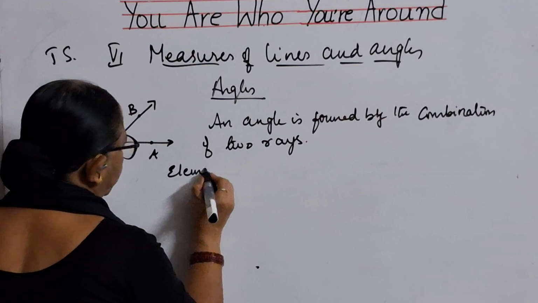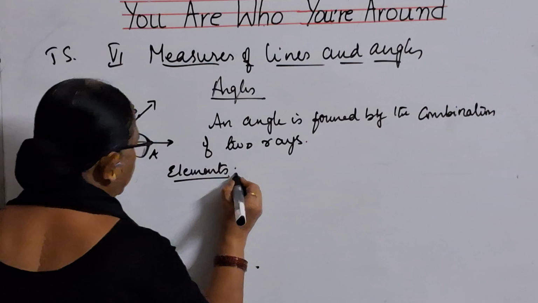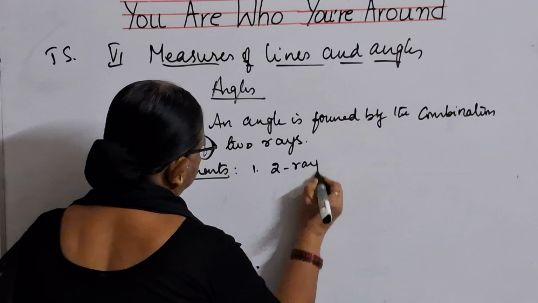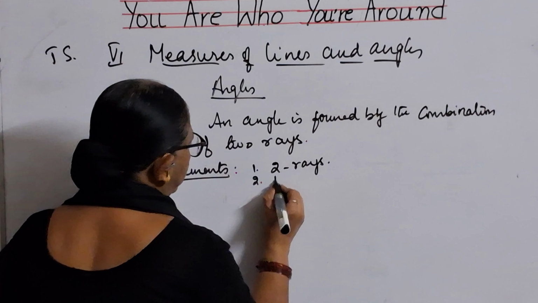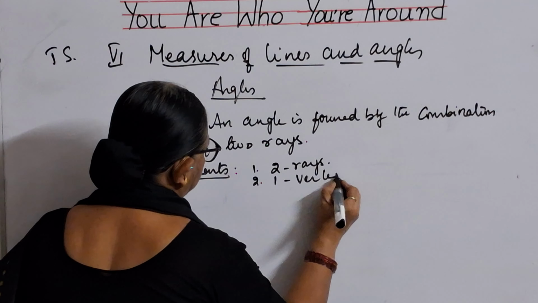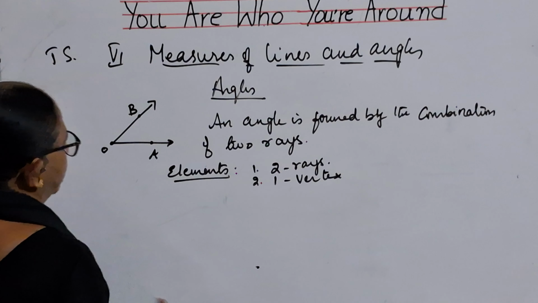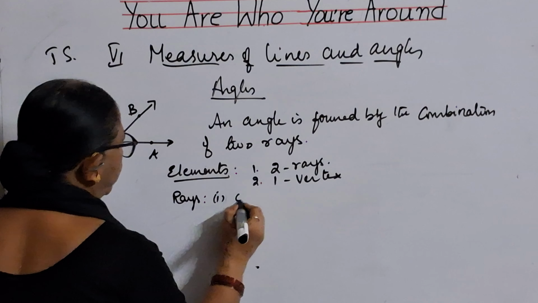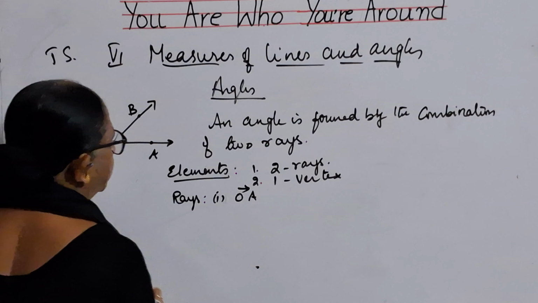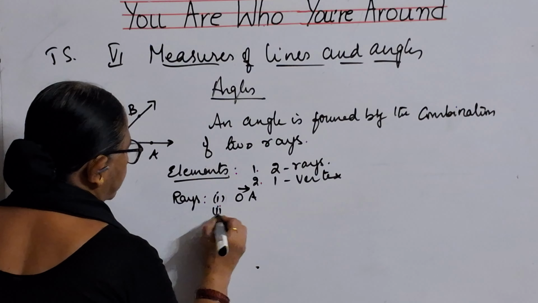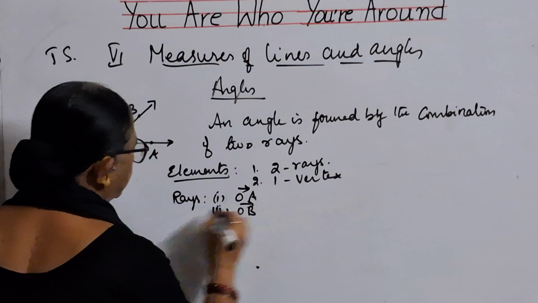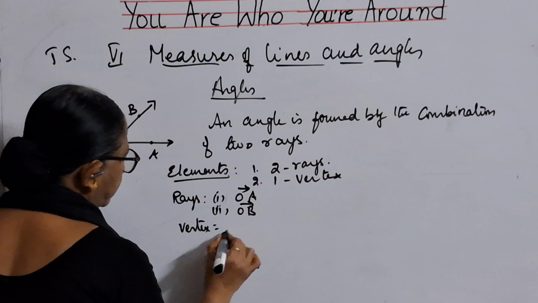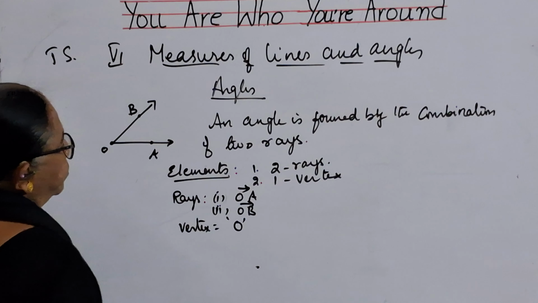Now let us see what the elements of the angle are. An angle has two elements: first, it has two rays, and second, it has one vertex. So in this figure, what are the rays? The first one is OA, represented like this, and the second one is OB, represented like this. Then what is the vertex? Vertex means the corner, that is O.